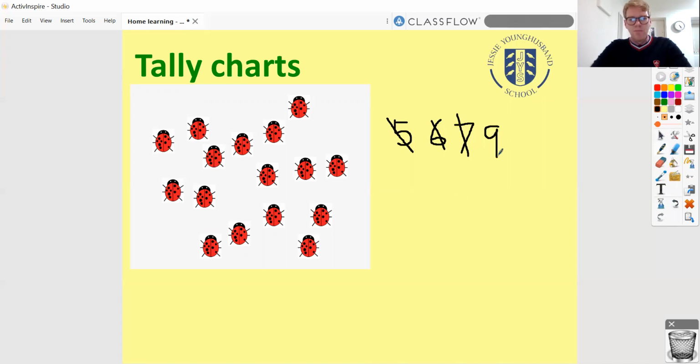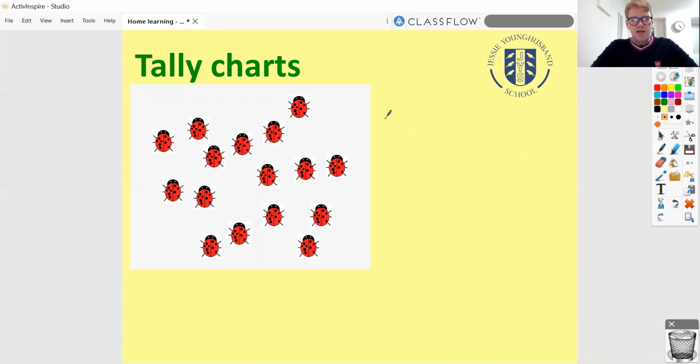What's the problem with my method of recording here? I'm having to cross out quite a lot, aren't I? It's not that neat a method. It's not very effective when I'm not getting one number straight away that I just write down and that's finished. If it's a number I'm going to be returning to and adding to as the time goes on, it's not very efficient me having to cross one out each time. And so a tally chart is a way around that.